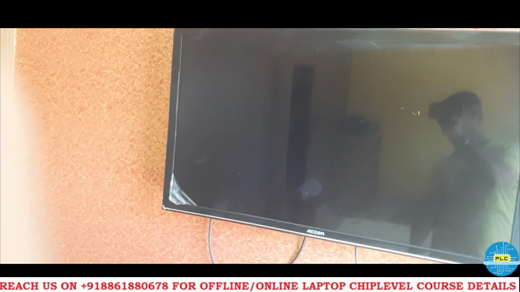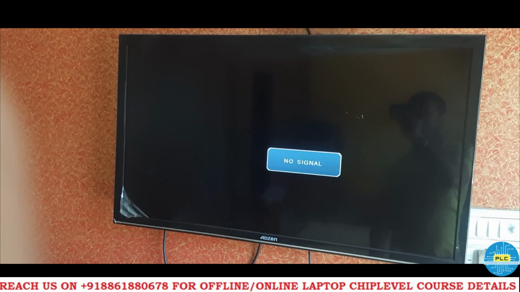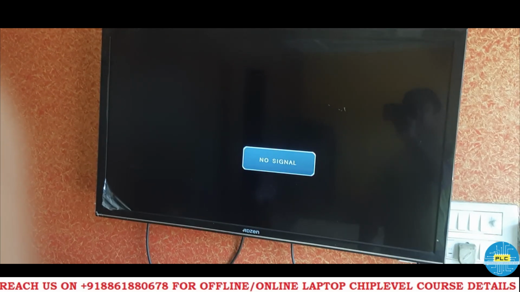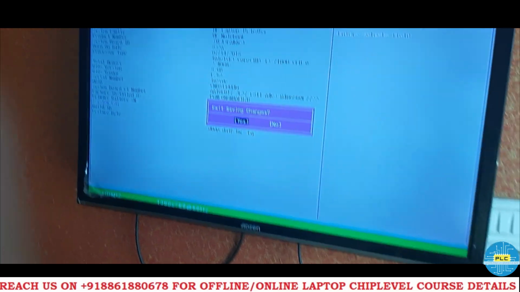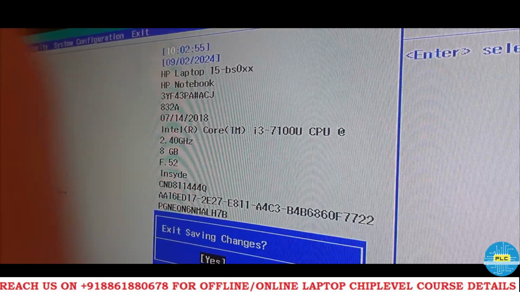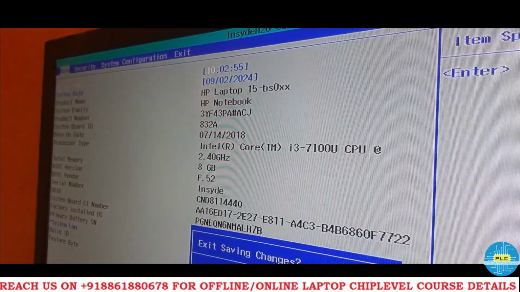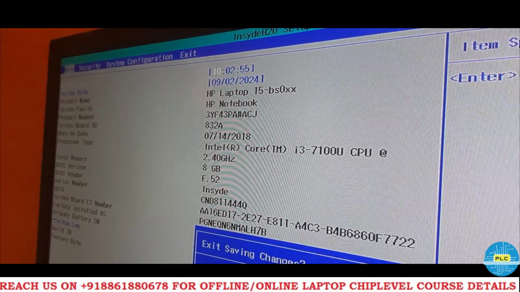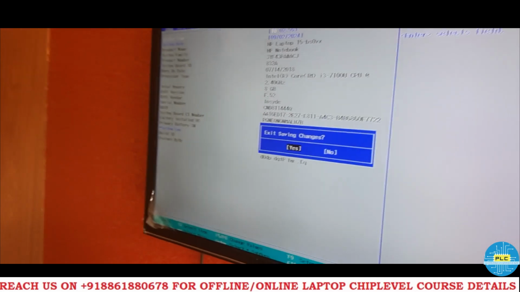Entered F10. See guys, this is the one I wanted to show you. For the time, I entered 10 o'clock, and 10 o'clock is still there. 9/2/24 is still there.